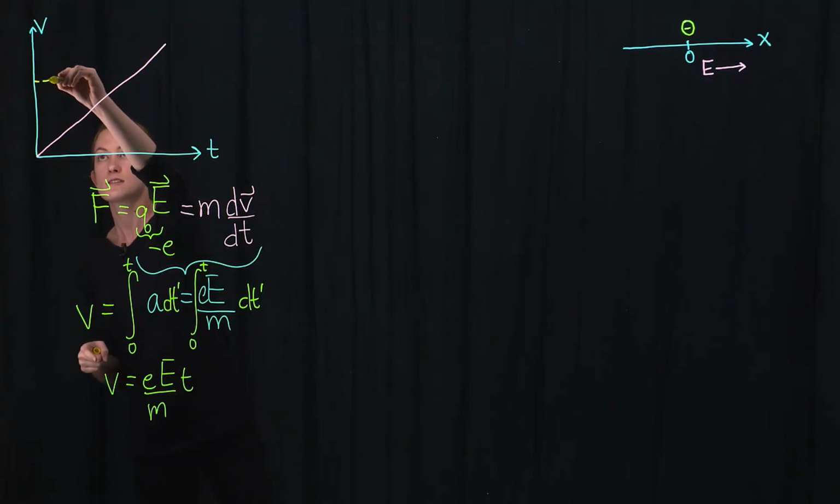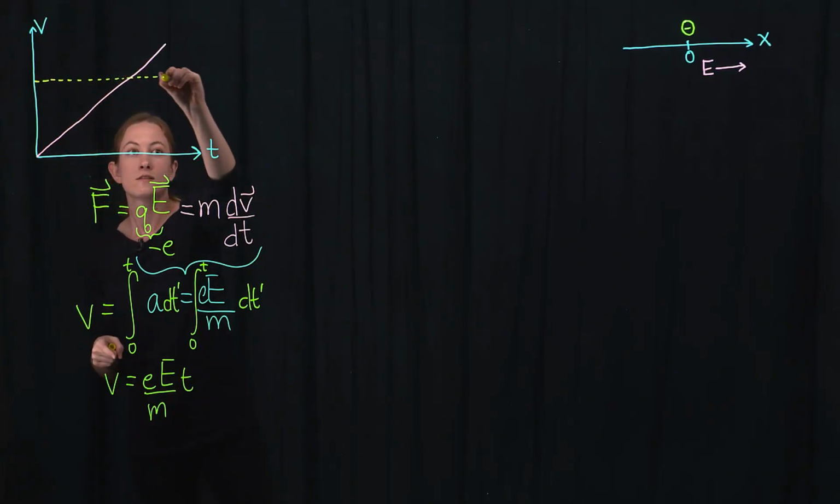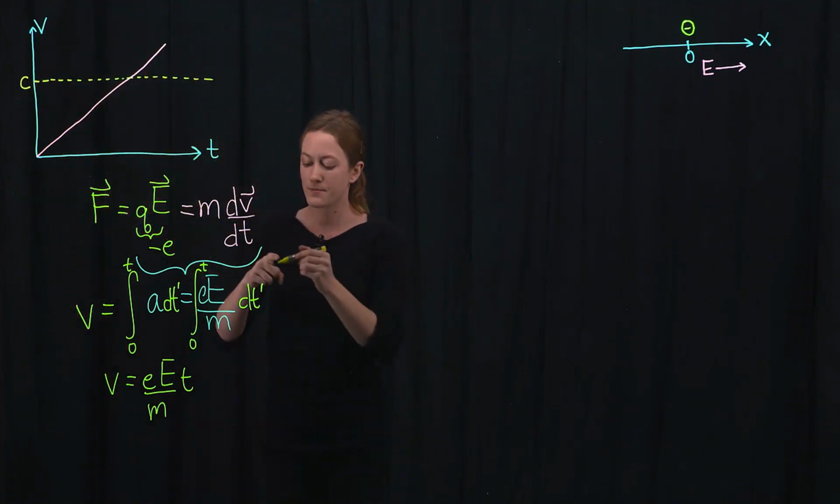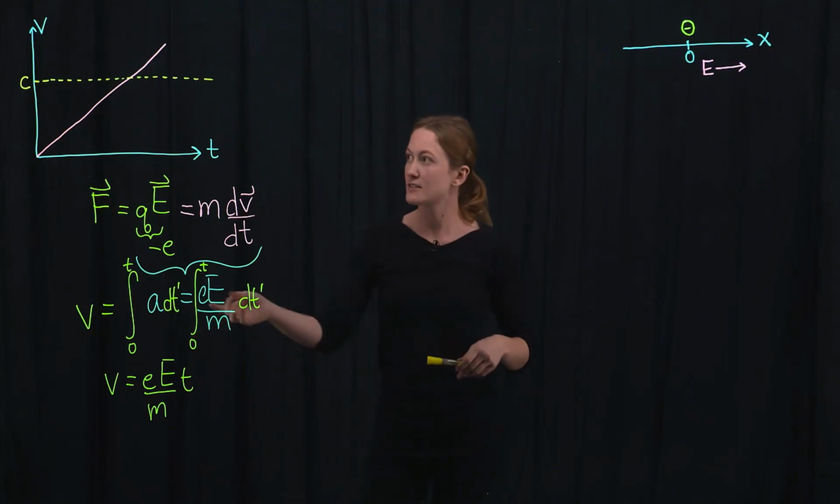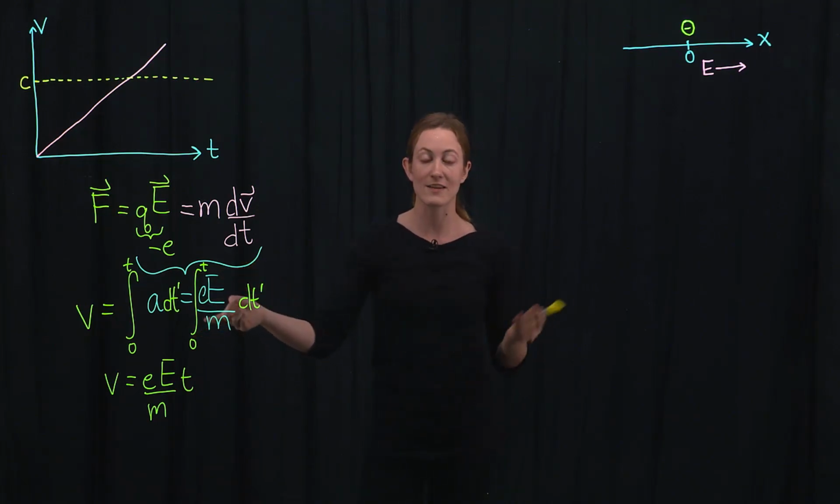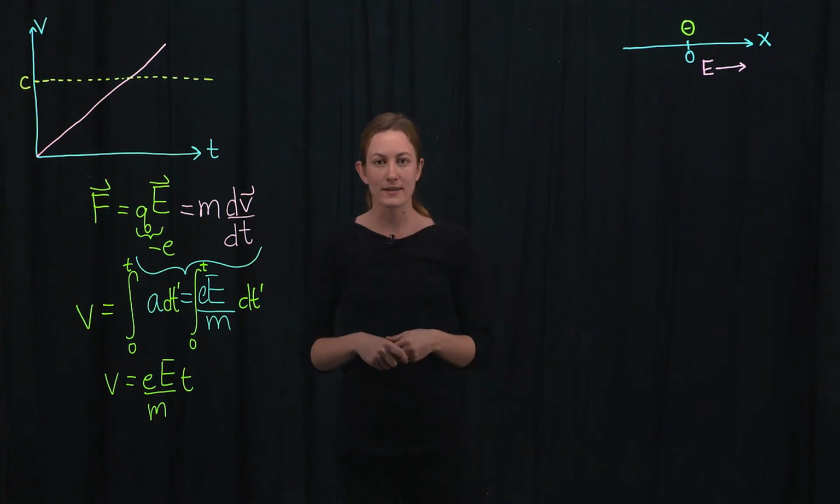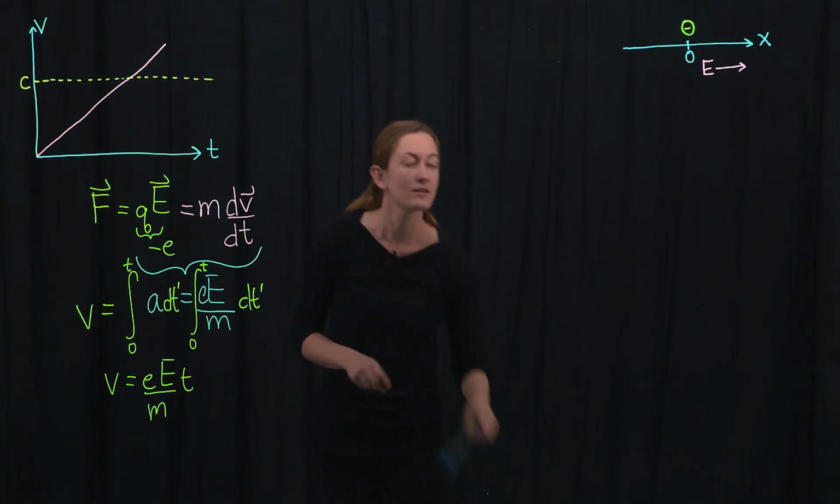So if this is the speed of light, then at some time, we would classically predict that the electron will reach a velocity faster than the speed of light. Now, what would we expect relativistically?